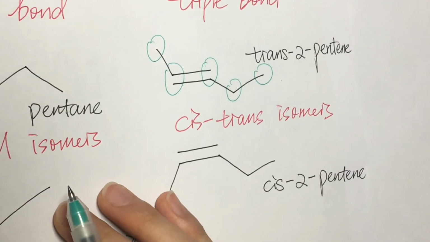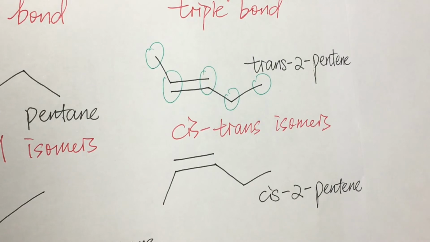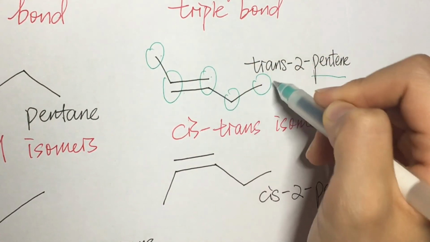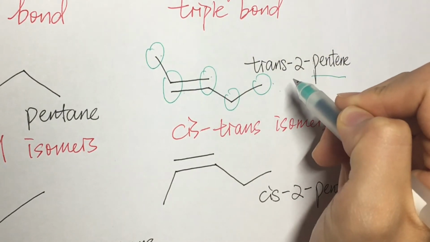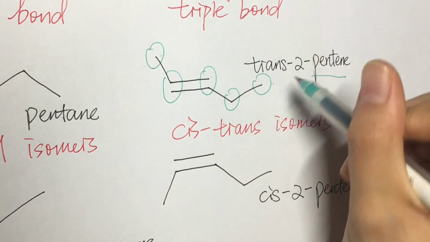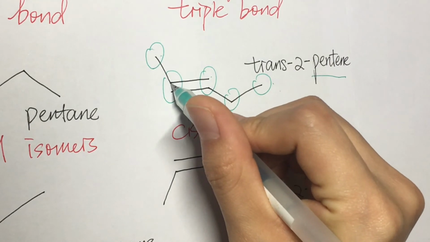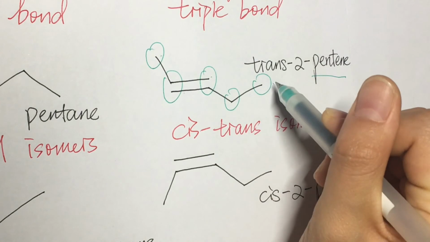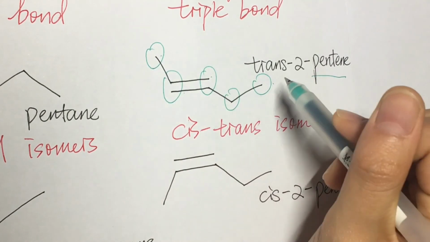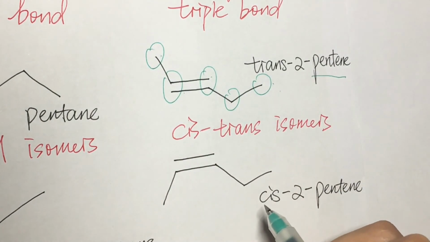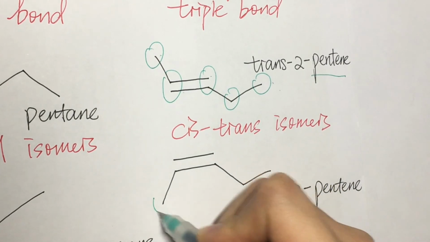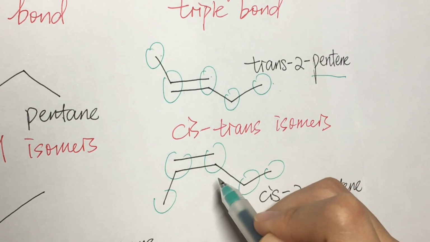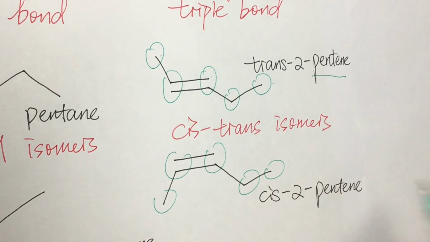Cis and trans isomers. Okay, so the same, you look at the name pentene, so it's 5, 1, 2, 3, 4, 5, and you draw the double bond first, remember. So it's 2, so on the second carbon it will be the double bond, and then you draw this carbon, and then those 2 carbons, and then it will be trans-2-pentene, similar to this one. 1, 2, 3, 4, 5. On the same side, draw a double bond first, and then add those 3 carbons.